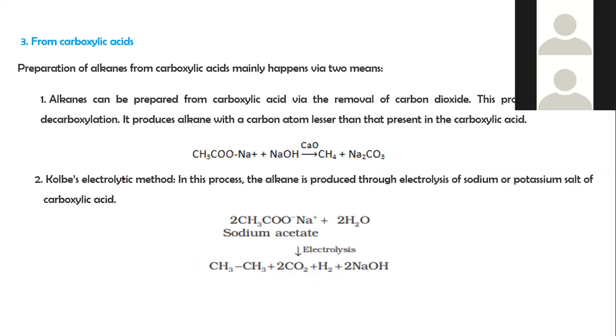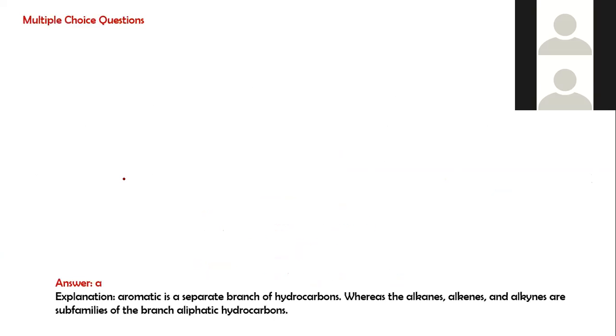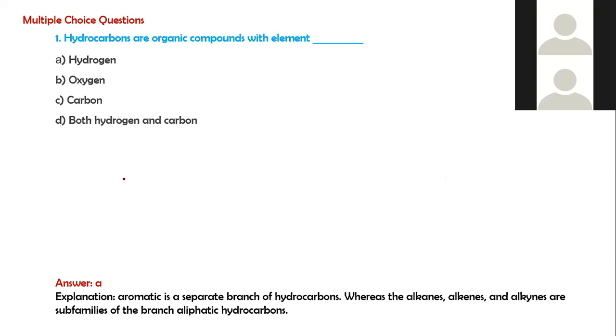First we discussed the nomenclature and the IUPAC nomenclature. Before these alkanes, we saw the classification of hydrocarbons. Now these are some multiple choice questions. Hydrocarbons are aromatic compounds with elements. What is the answer?